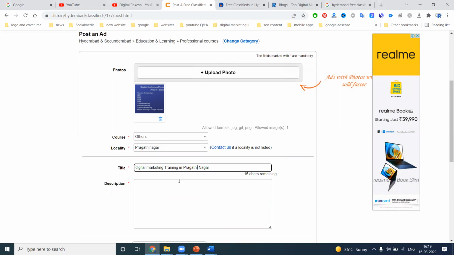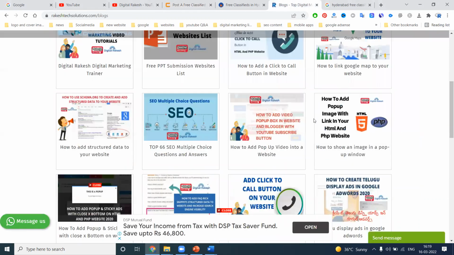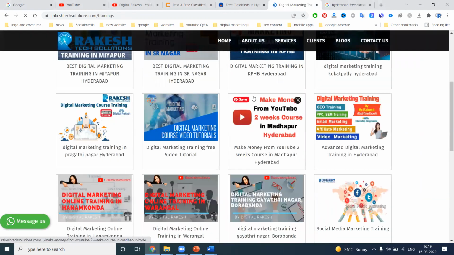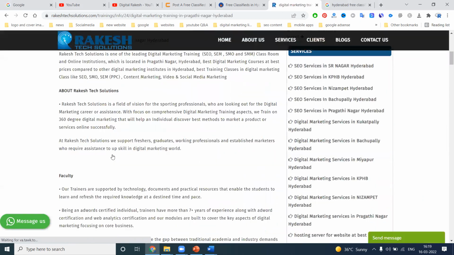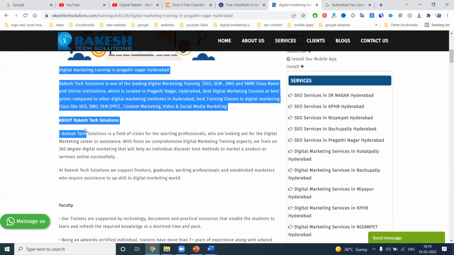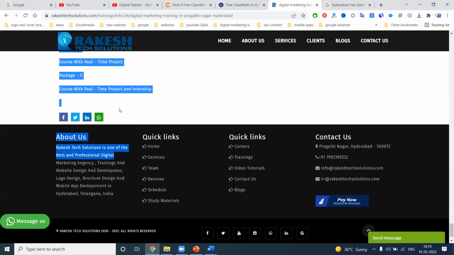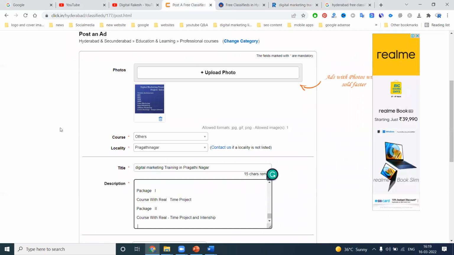After this, whatever content is on your website, you post it based on the location. You can share all the content from your website. Copy and paste it.